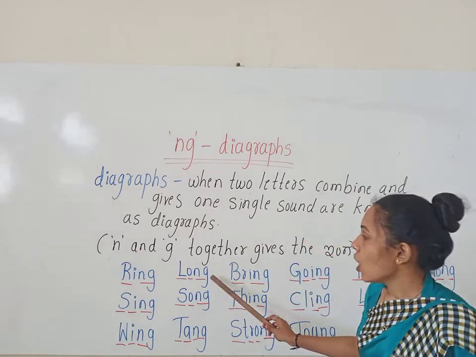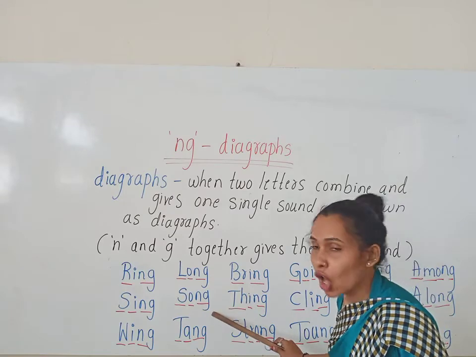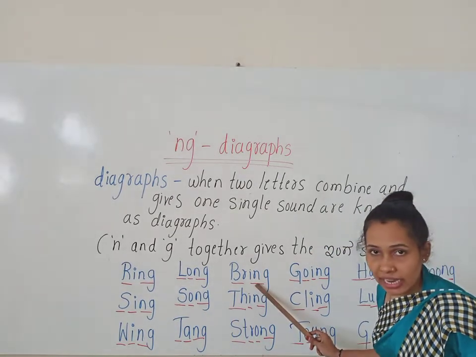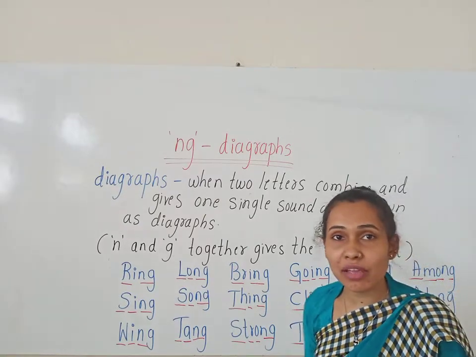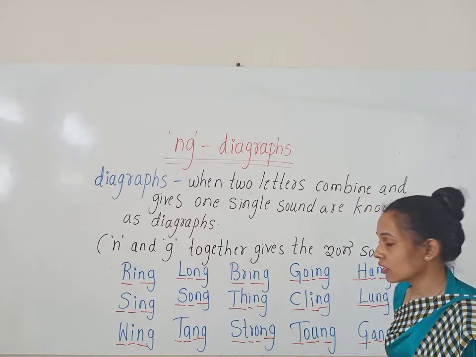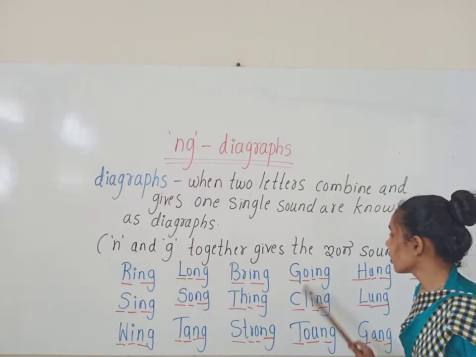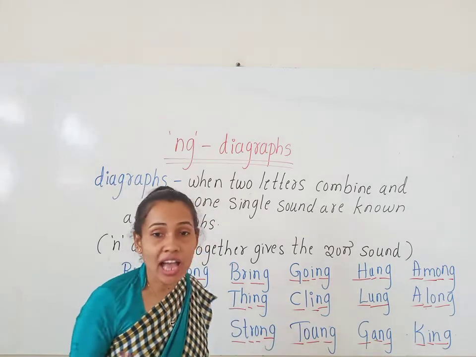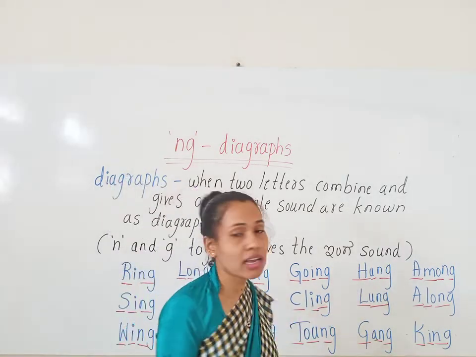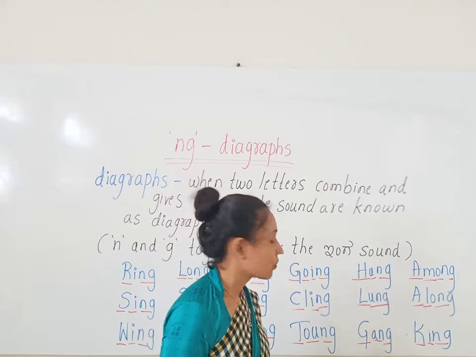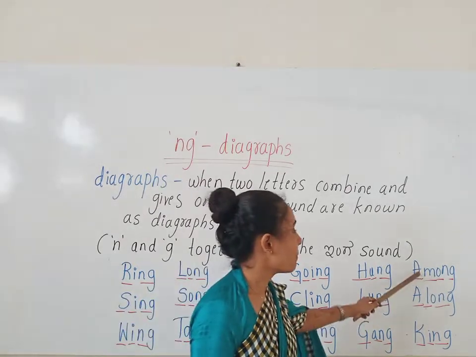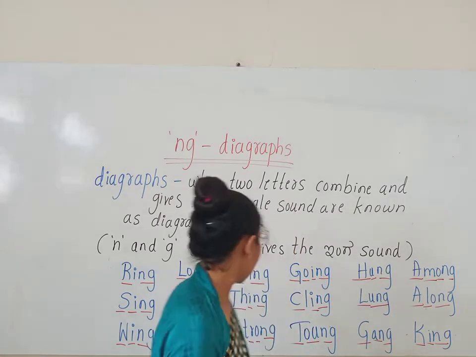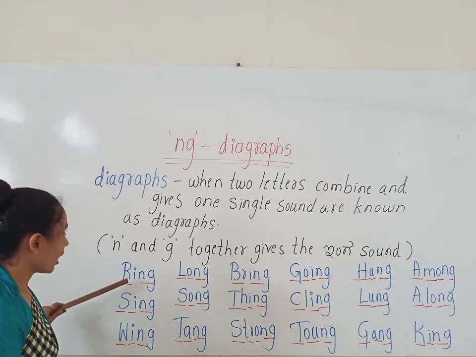wing, long, song, tang, bring. Yes, very good. Repeat after me, everyone. Think, strong, going, cling, tongue, hung, lung, gang, among, along, and king. Okay, read along with me, children.